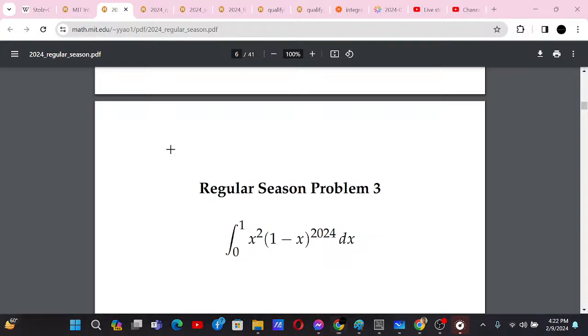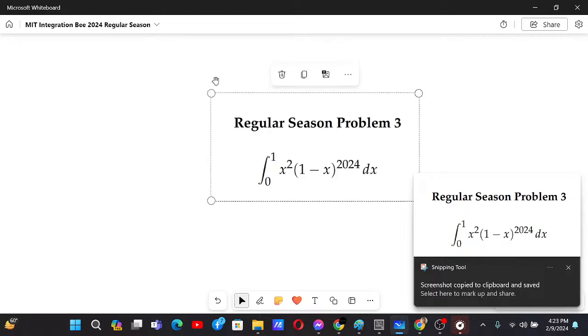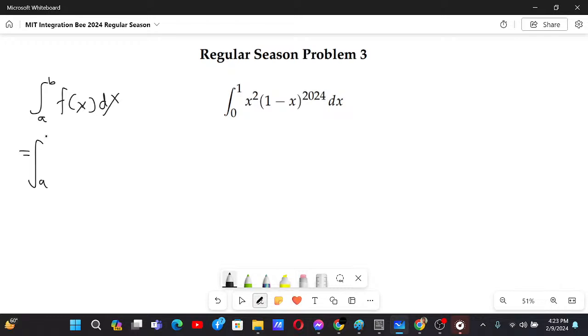Regular season problem 3. Okay, so for this problem we can basically use King's rule. King's rule states that if we have the integral from a to b of f of x dx, in that case this integral is also equal to the integral of f of a plus b minus x dx. To see why this is true, just integrate both of these functions and check the final result.